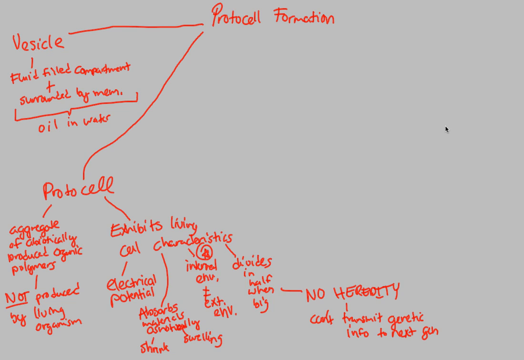So now that we've established the origins of protocells and what they come from, we can finally look at this material that I mentioned at the end of our last video about heredity. Specifically, we can look at protocell formation and its relationship to genetic material. Because what good is life unless you can transfer this genetic material? Life is not possible unless we see genetic material being transferred on to the next generation.